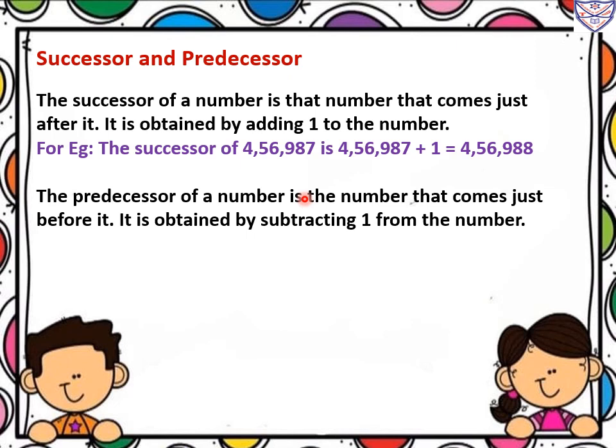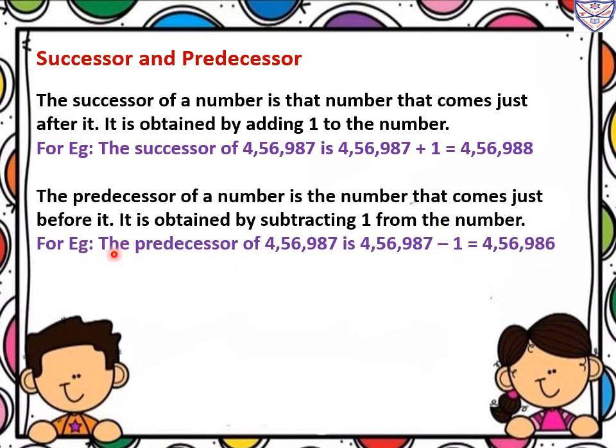Okay, now in the same way, we have to write a predecessor. Predecessor means before number. The predecessor of a number is the number that comes just before it. It is obtained by subtracting 1 from the number. So in predecessor, what we will do is subtract 1 from that number. See, for example, the predecessor of 4,56,987 is, so we have to find the predecessor of this number, 1 before number.